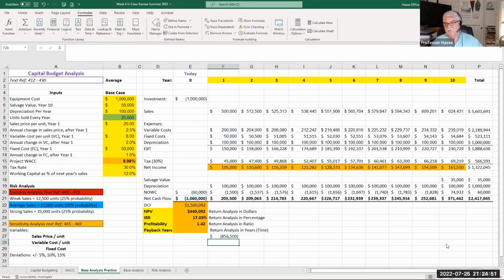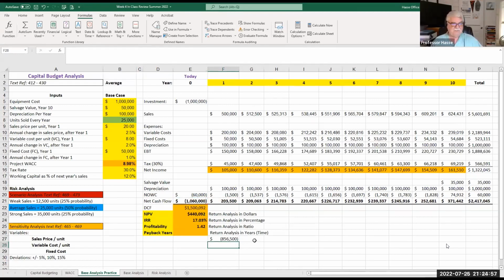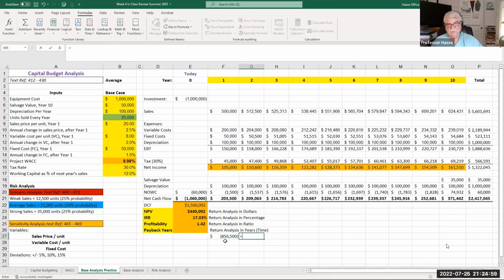So at the end of year 1, we still have $856,500 to pay back of the investment. Then in year 2, that $856,500 is going to be reduced by the cash flow of year 2. We're down to $647,438. And now that we have that formula there, we can now just slide it over.